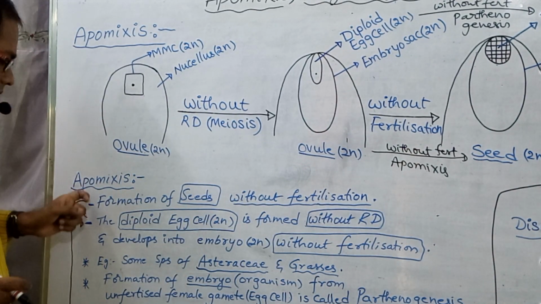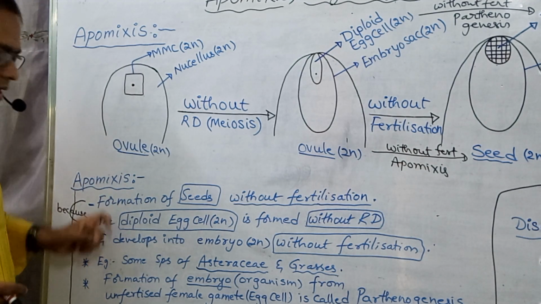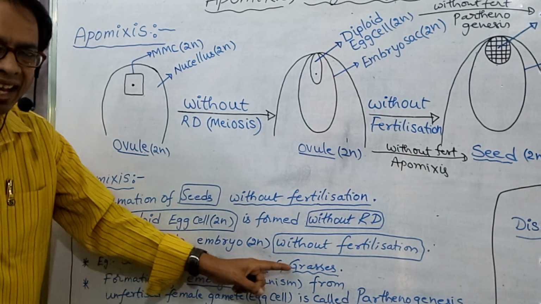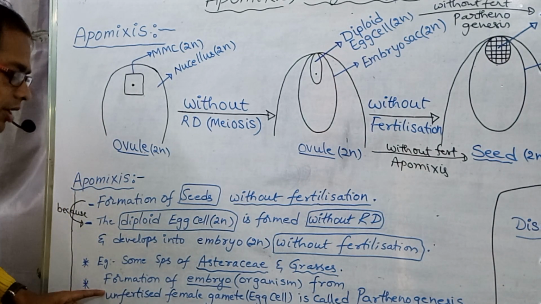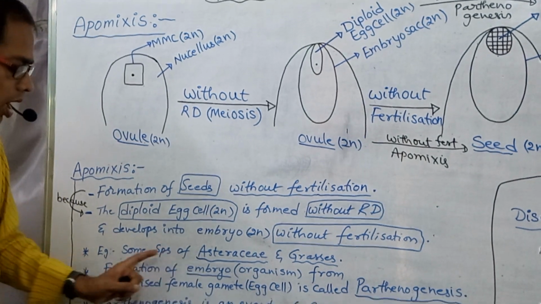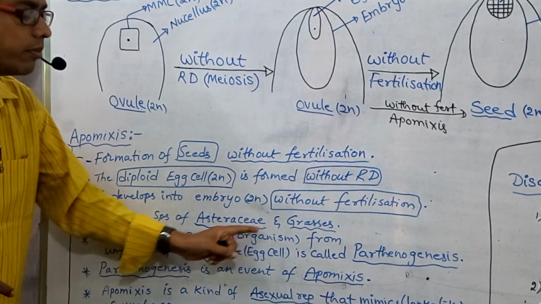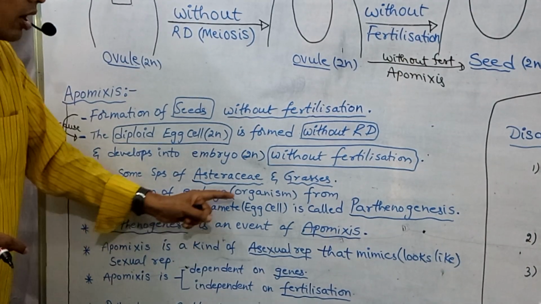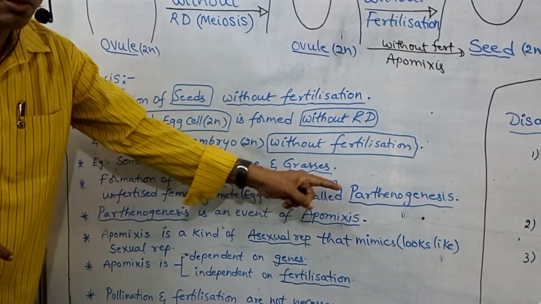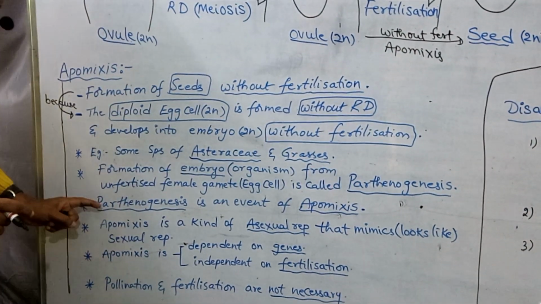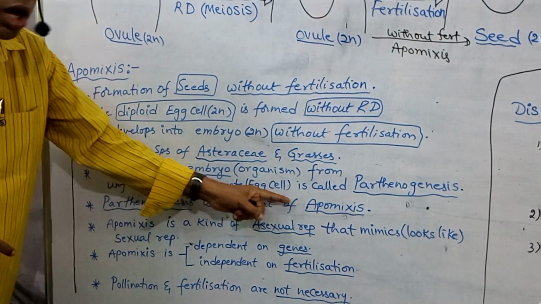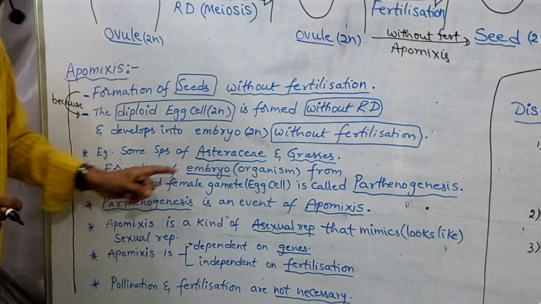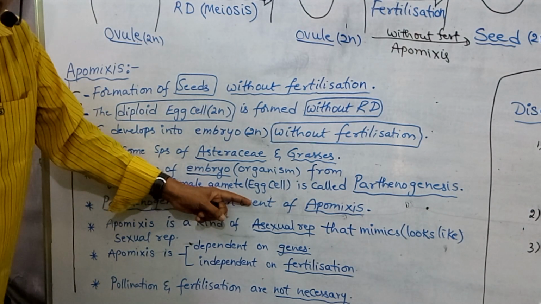Where does this apomixis occur? In which plants? Some species of Asteraceae and grasses. Formation of an embryo or organism from an unfertilized female gamete or egg cell is called parthenogenesis. Parthenogenesis is an event of apomixis. Apomixis is a kind of asexual reproduction.